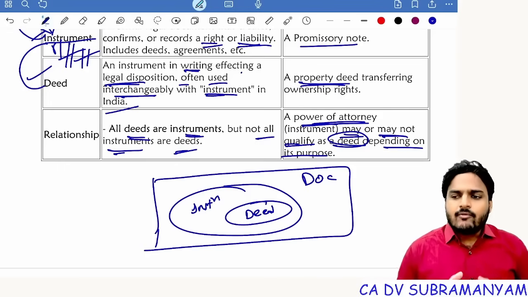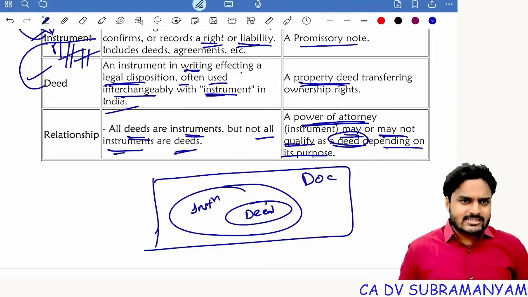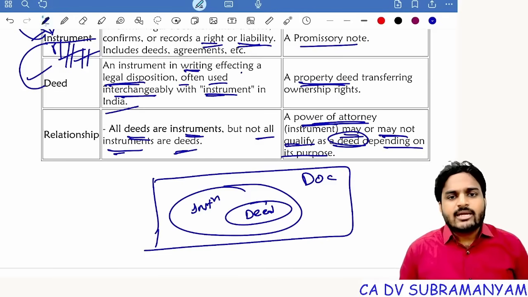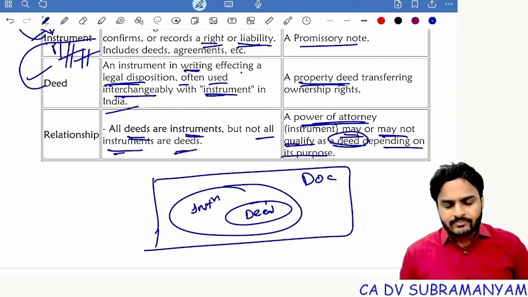Whereas a power of attorney document executed for general purposes, like executing bills of exchange and daily routine activities, becomes an instrument. So depending on its usage and purpose, sometimes a power of attorney is an instrument, sometimes a power of attorney is a deed.